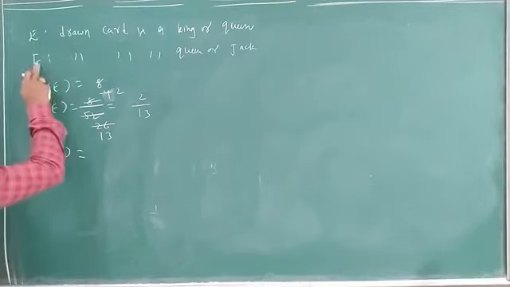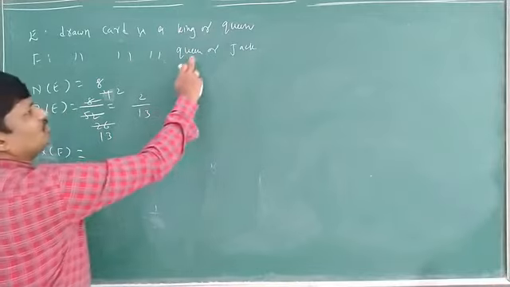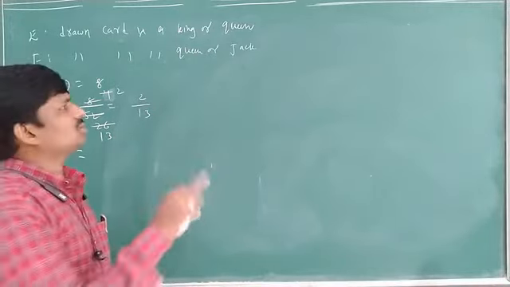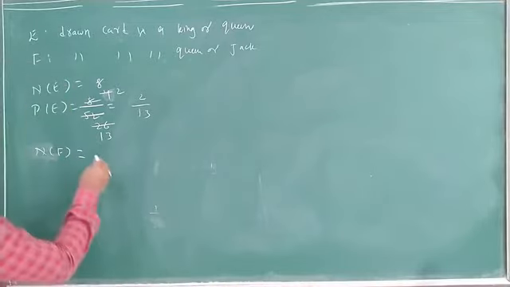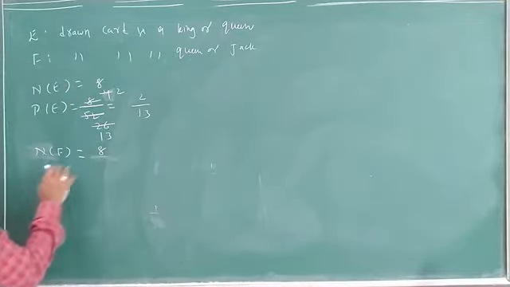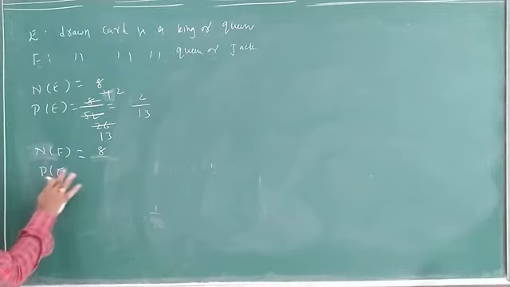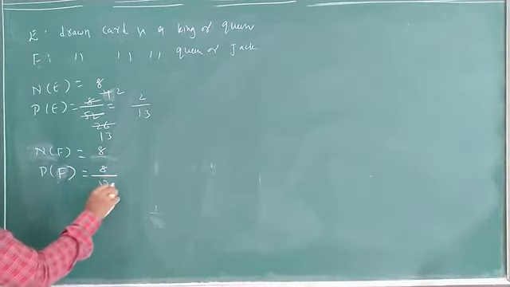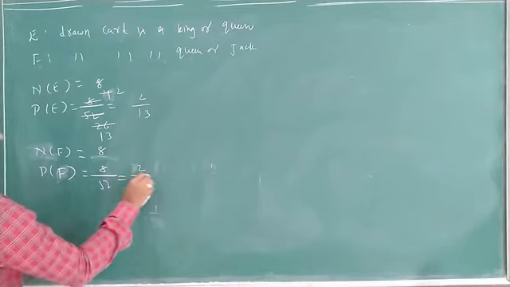Next, the number of F we have to find. What is the number of F here? The drawn card is a queen or jack. Queen, how many are there? 4. Jack also 4. So 8. What is the probability of F? Probability of F is equal to 8 by 52, which is also 2 by 13.